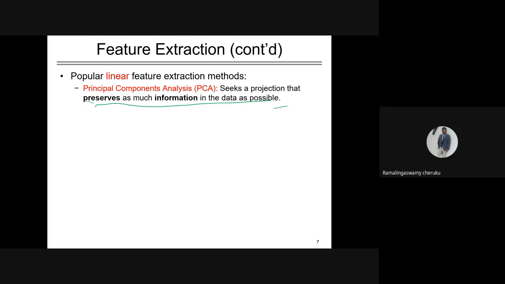Principal component analysis is one of the feature extraction techniques. In feature extraction, we extract a new set of features by transforming the old features.